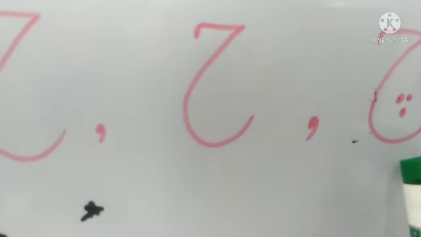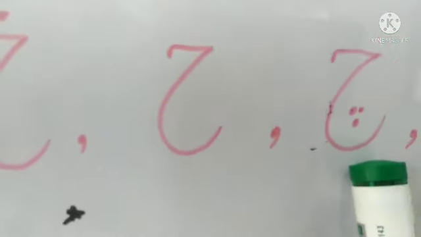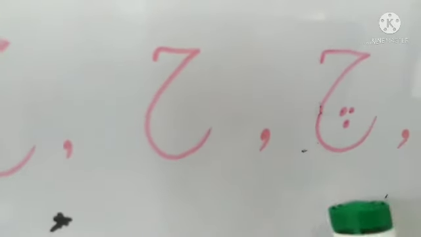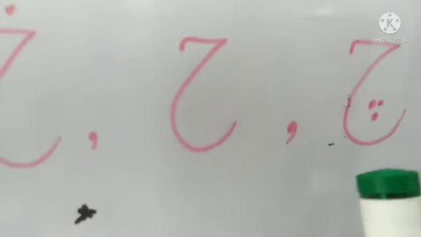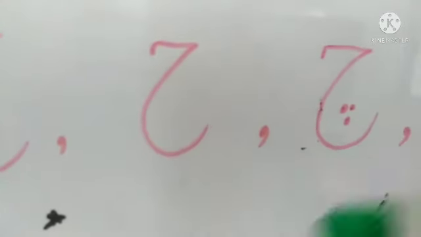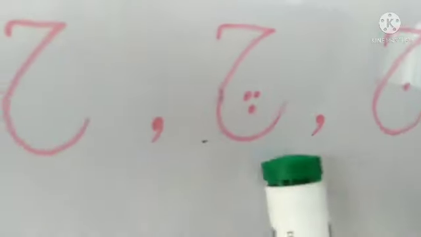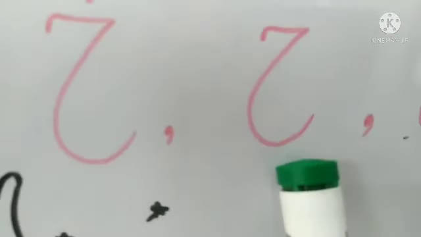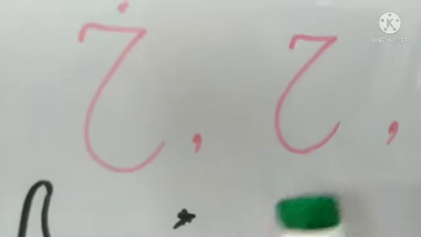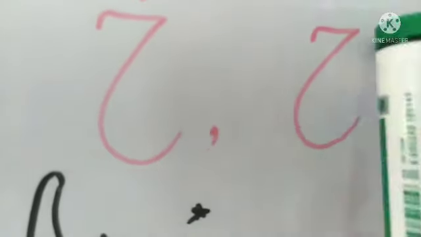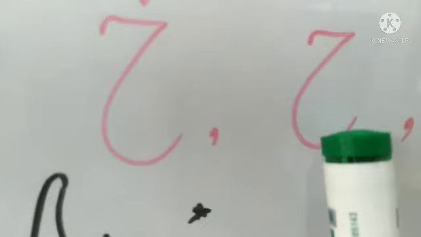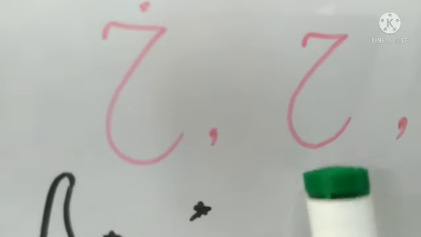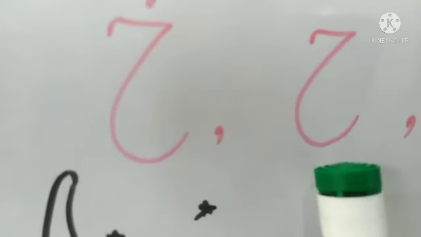Here we have the similar letter, but there are 3 dots in it. This is called Che. And the sound of letter Che is Ch, Ch, Ch. Jim, Che. Here we have the letter He. There is no dot over He. There is no dot in the belly of He. It makes the sound of ha, ha, ha.